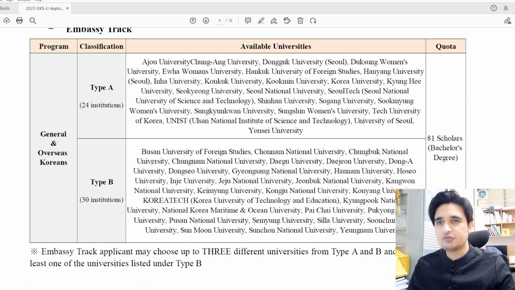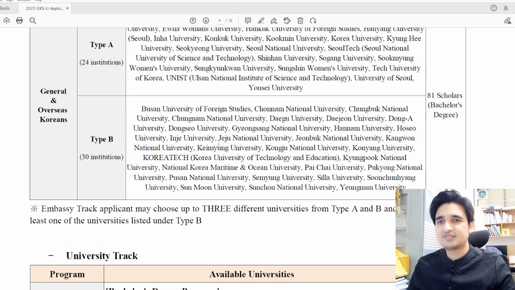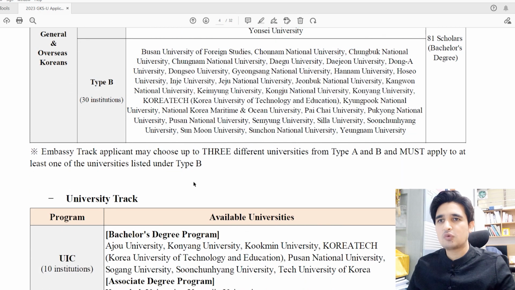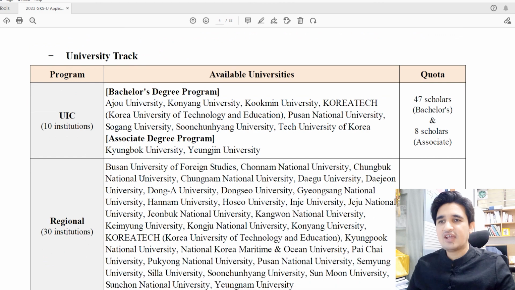Then in type B universities, we have Busan University, Chennai National University. So these all universities are in type B. The applicants who want to apply through embassy track can choose 3 universities from type A and must apply to at least one of the universities listed under type B. You cannot choose all 3 universities from type A, but you can choose all 3 universities from type B. But if you want to combine these two, then 2 universities from type A and 1 university from type B.